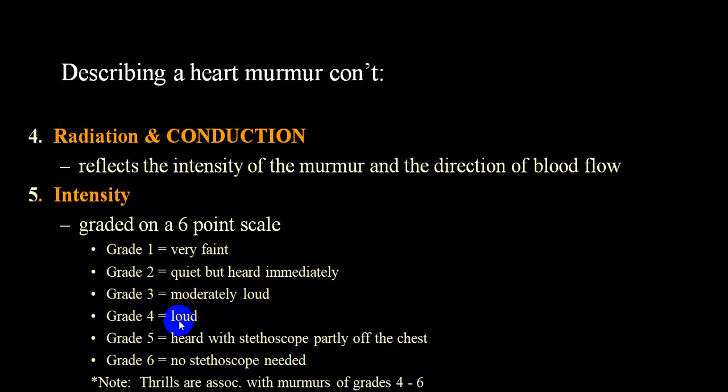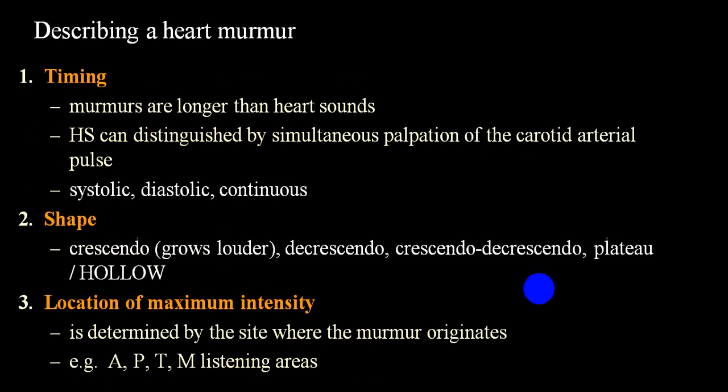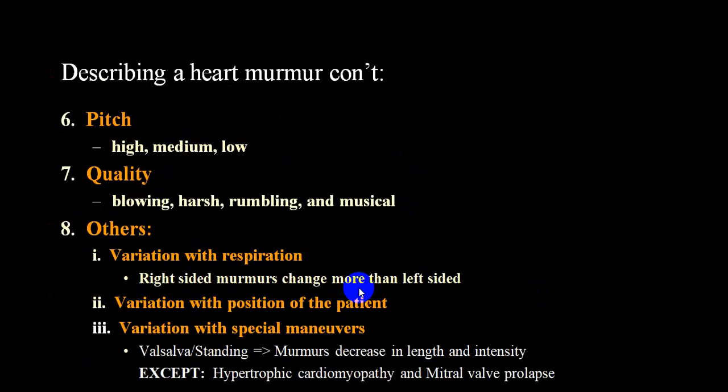Grades 4, 5 and 6 are always associated with thrill, while in 1, 2 and 3 there is no palpable thrill. So a palpable thrill becomes a very easy way to differentiate grades 1, 2 and 3 from 4, 5 and 6. Then regarding timing, shape and location, we have already mentioned this.